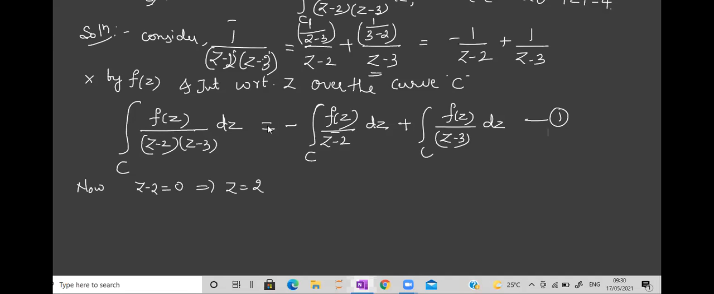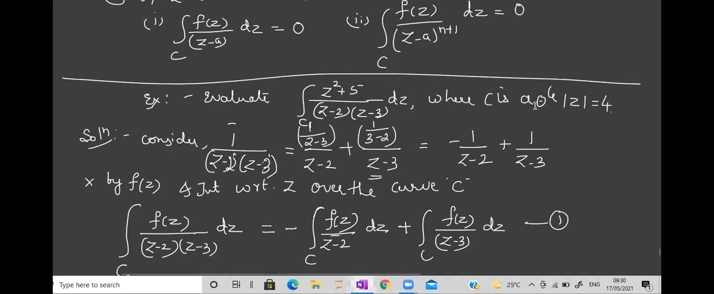Now after writing this, what has to be done is you have to see the curve. Till now we have not seen what curve they have given. So C is the curve, circle such that mod z is equal to 4. Don't draw the curve and all. What you have to see is how the curve is given, and like that we construct the point.